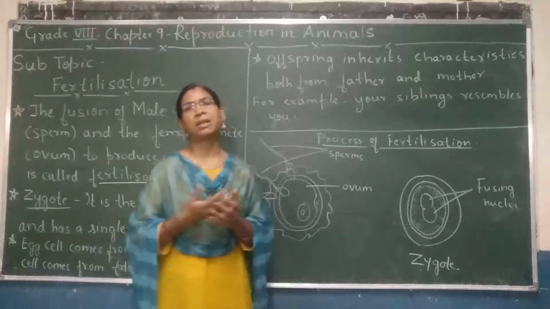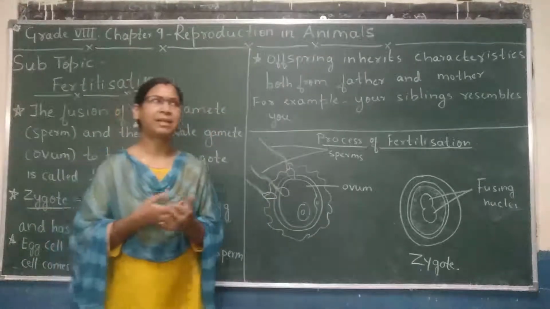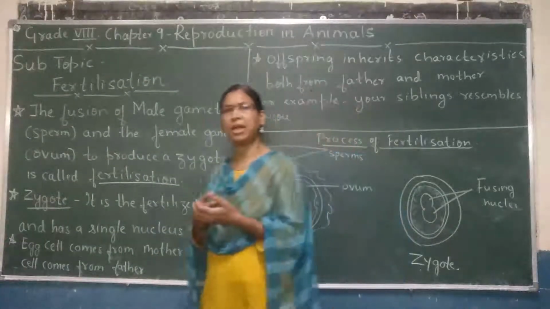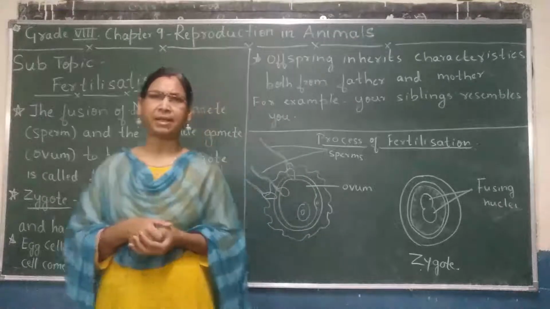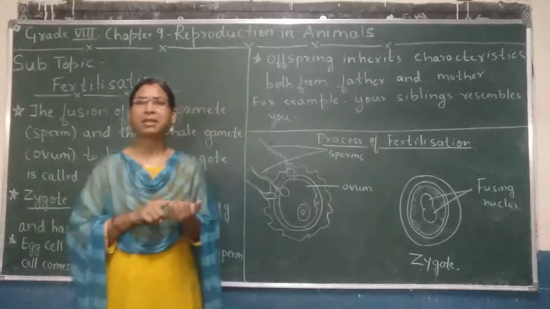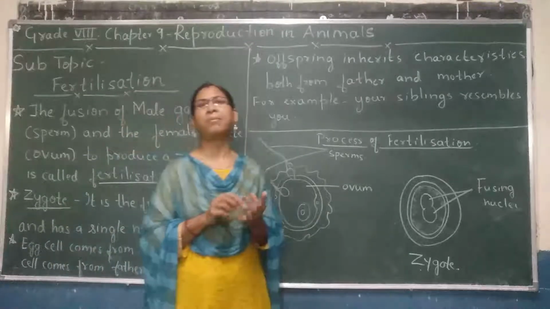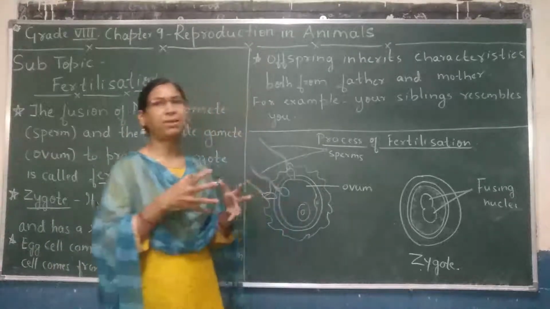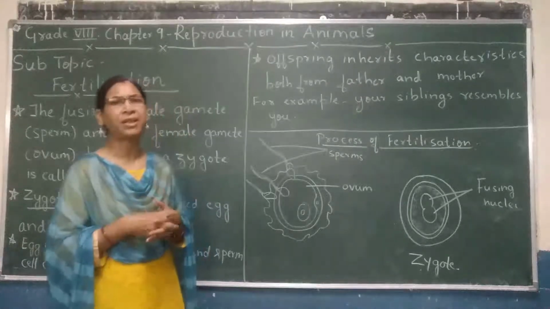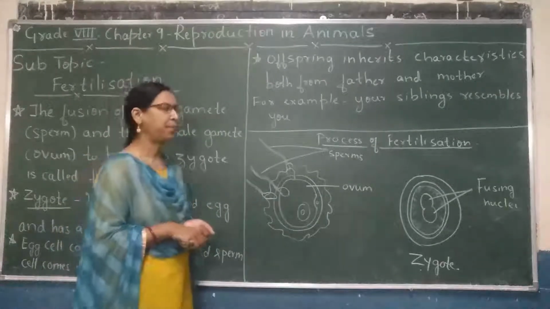And that's why you must have seen that your siblings, that is your brother, sister, resemble you. That means they look like you and also your parents. Some characters he or she gets from mother, some characters they get from father. So the family members look more or less alike because of the similar characteristics.